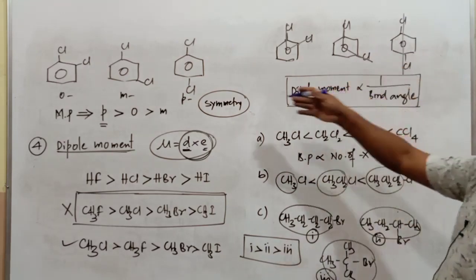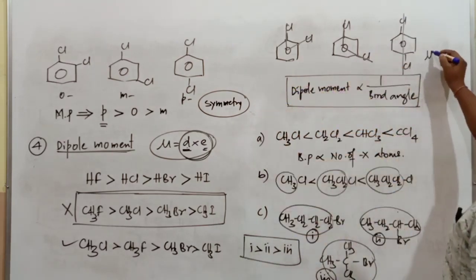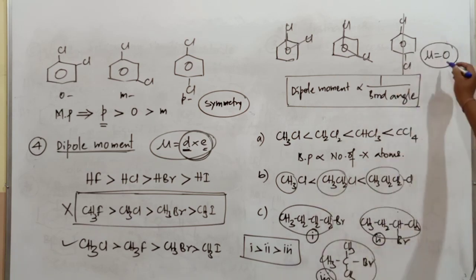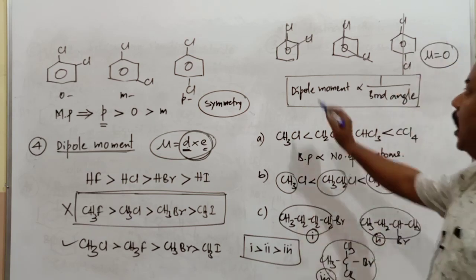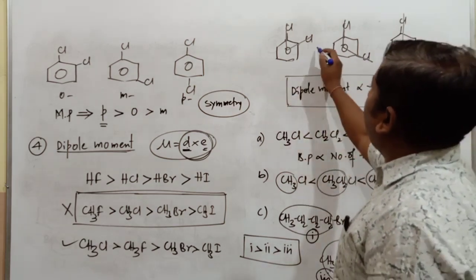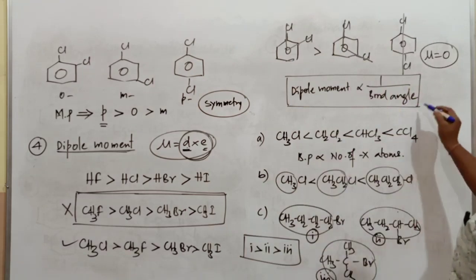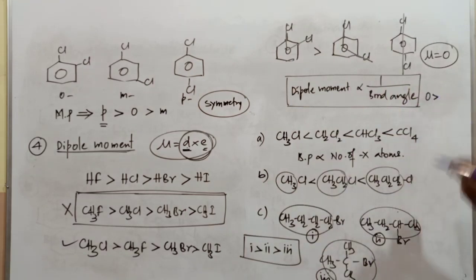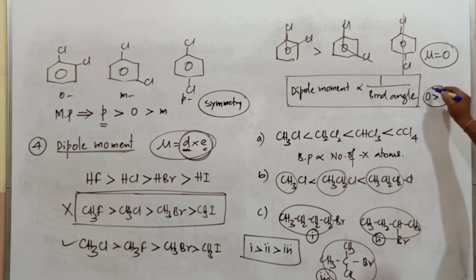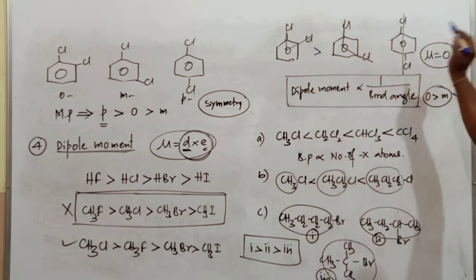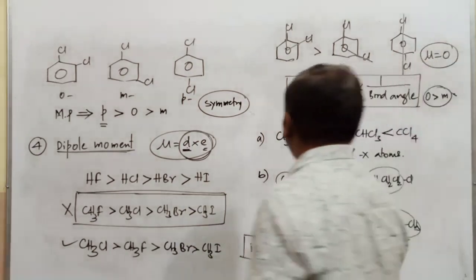This is a symmetric molecule, as I have already mentioned. When a symmetric molecule is present, the dipole moment is equal to 0. All symmetric molecules have 0 dipole moment. Out of these two, this one has the highest dipole moment compared to the meta isomer. So the ortho isomer has a higher dipole moment than the meta isomer, but the para isomer has a 0 dipole moment.